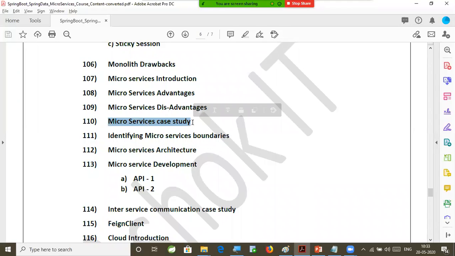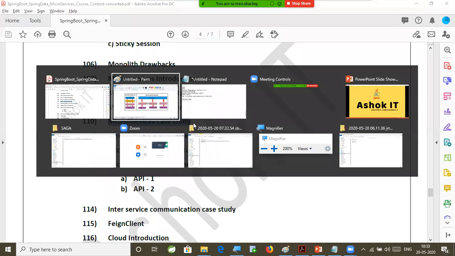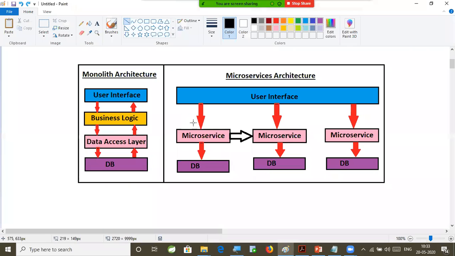I will take my example only, sir. No need to take any example from Google, because I am working for a project where microservices are there. I will take my banking project only as a case study to understand microservices. So here I have given you one simple use case. Like that, for every concept I am going to use the use case that I am using in my project.